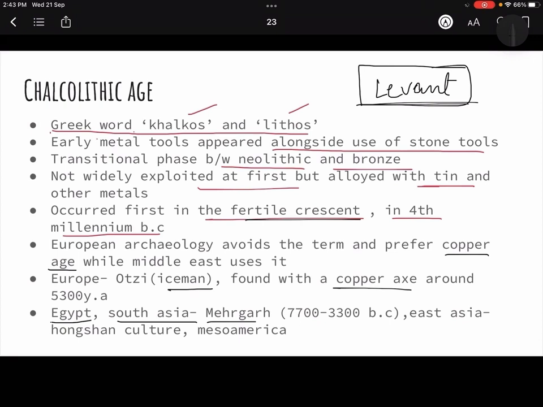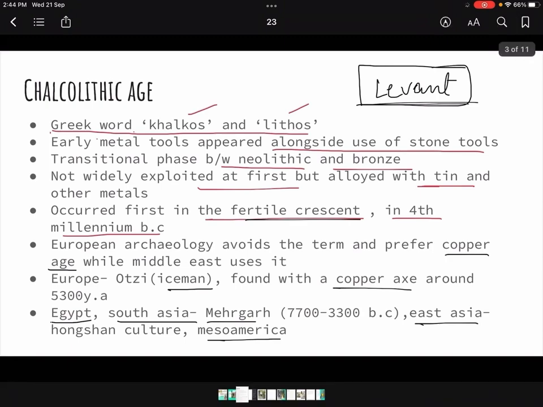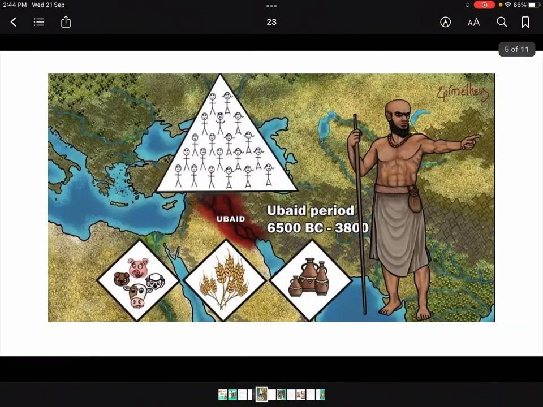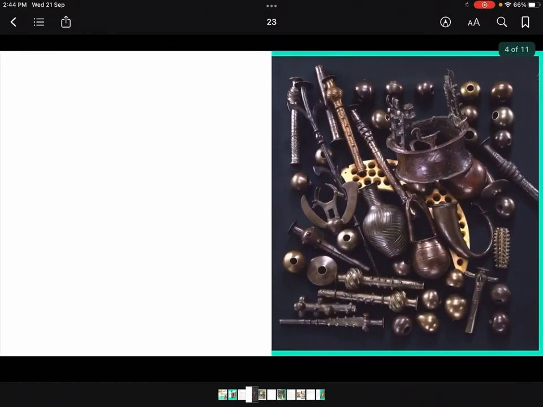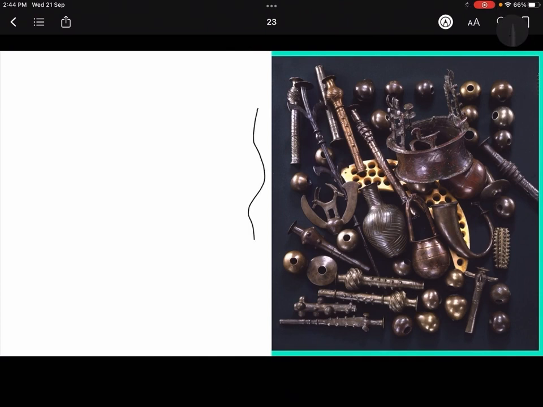So we find the Chalcolithic age mostly in Egypt, in South Asia, in East Asia, that is the China part, right? Then Mesoamerica, Mexico, then Europe, then in the Middle East you will find it in the Fertile Crescent, in the Israel region, then the Egypt region. So you have to remember all these regions. Mostly this part, the inner circle, right? So just remember that. Now these were the kind of tools that they were using.